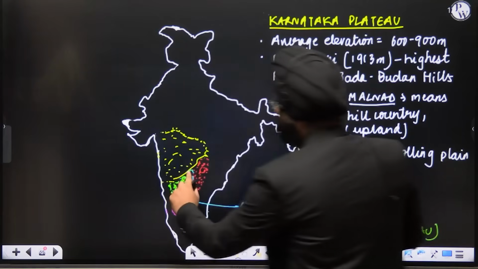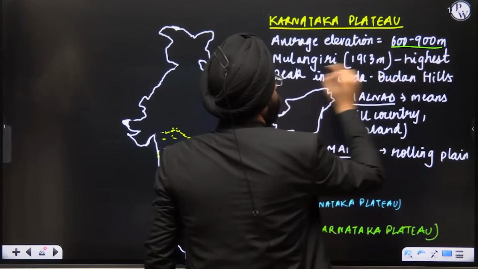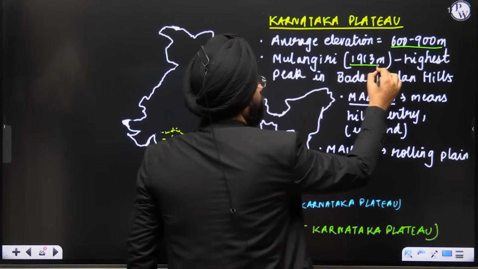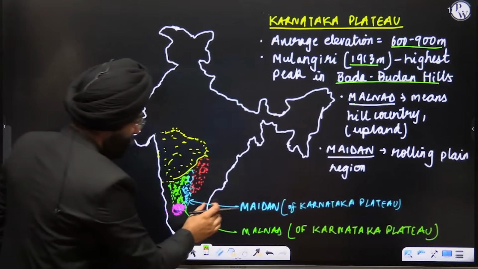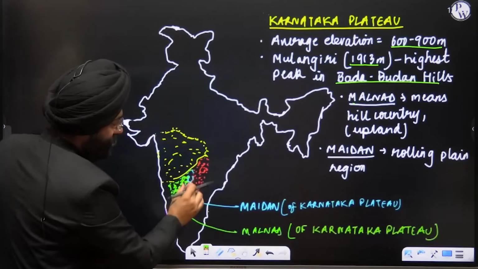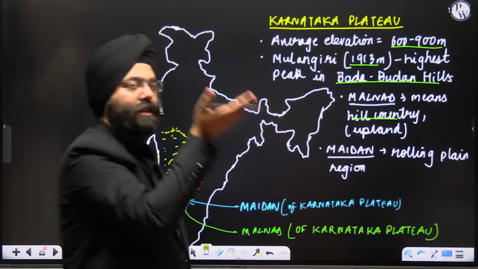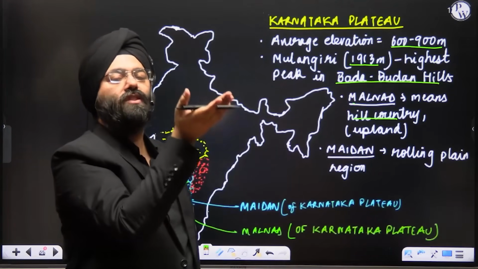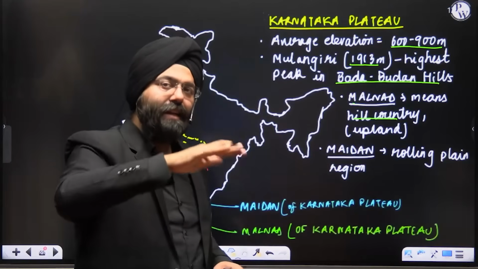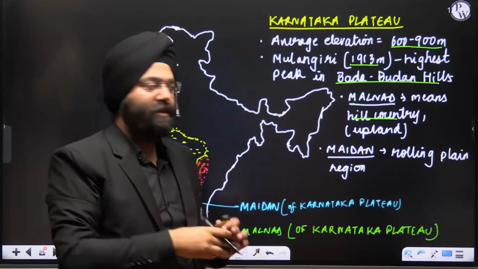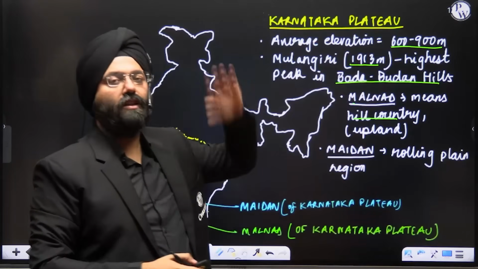This is again, this complete region, Karnataka Plateau. Average elevation is 600 to 900 meters. Mullayanagiri, 1913 meters, is the highest peak in the Baba Budan Hills. Malnad. Now see, this is the Malnad region. This is the Maidan region. The Malnad basically refers to the upland or the higher elevation region of this particular plateau. On the other hand, we have the Maidan, which is the planar region of the Karnataka Plateau. So these are two parts of the Karnataka Plateau, again a part of the complete Deccan Plateau.